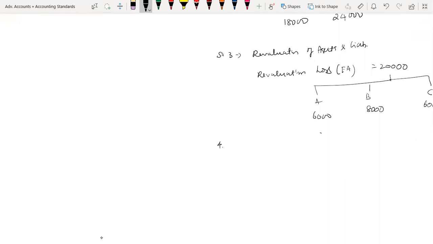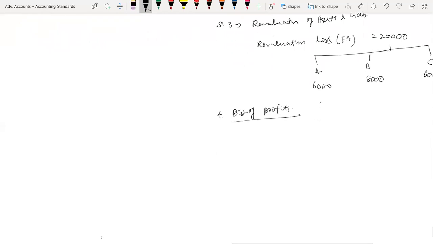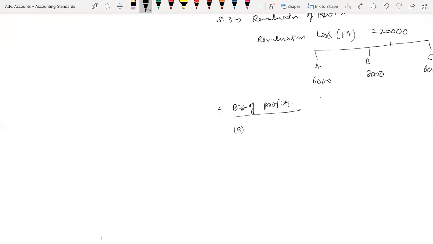Step number 4, distribution of profits. Out of that A. So in your balance sheet there is a reserves. So reserves, how much is there? 20,000.